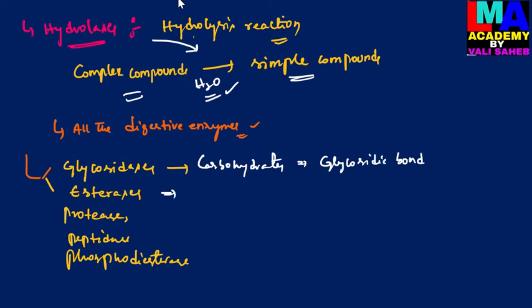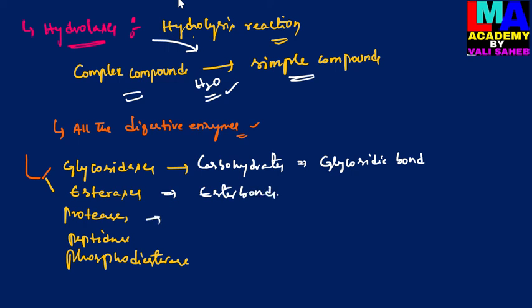And then esterases are the enzymes involved in the breakdown of fats into fatty acids and glycerol, by the breakdown of ester bonds.